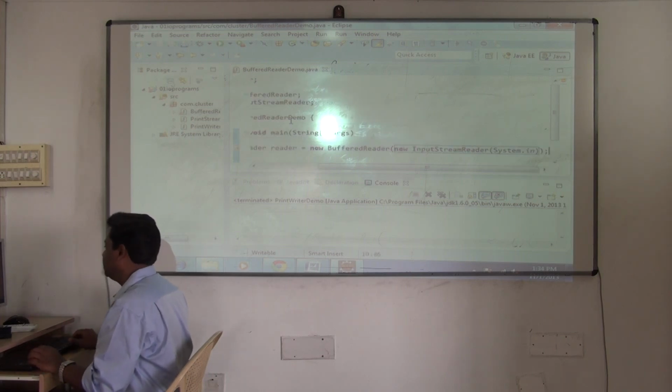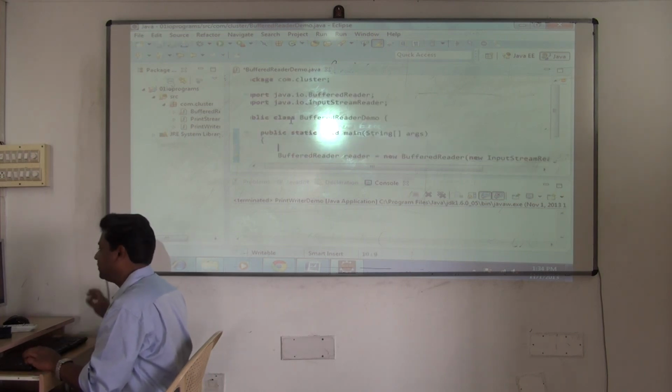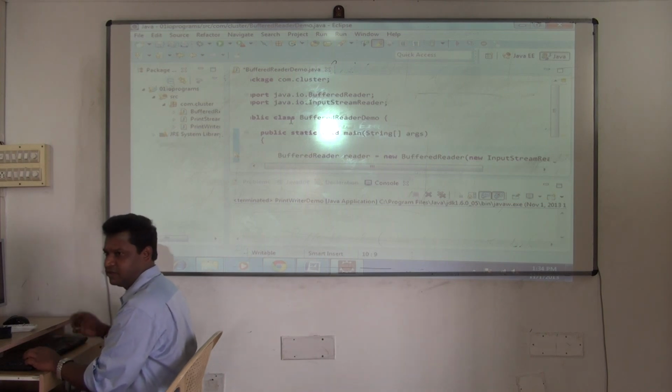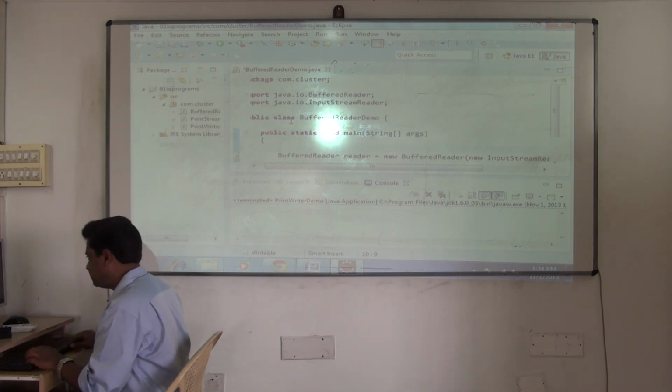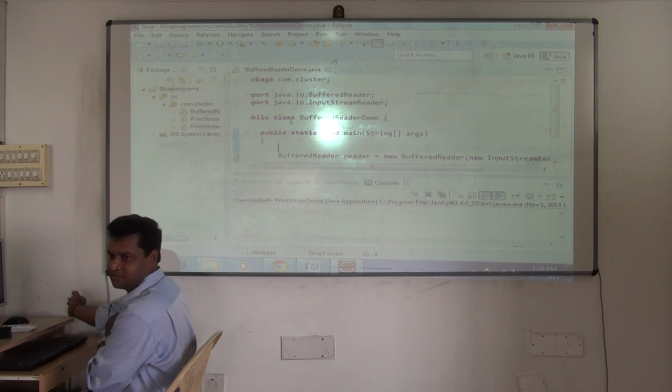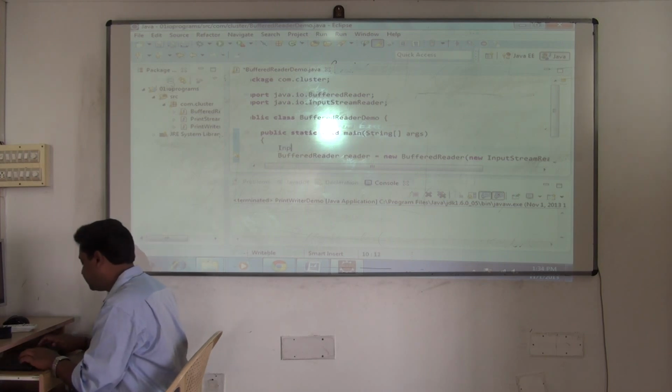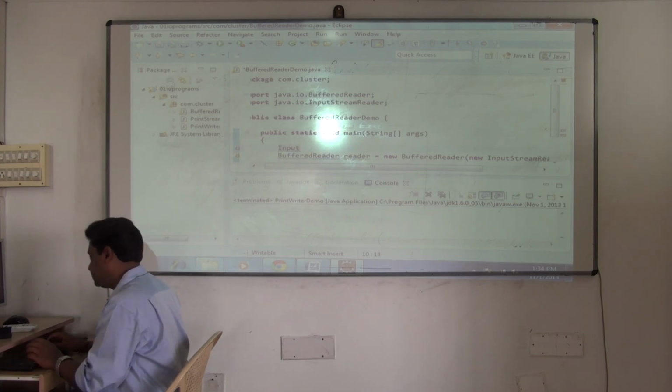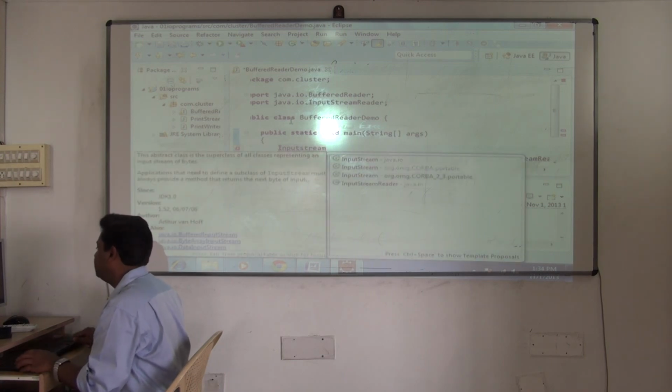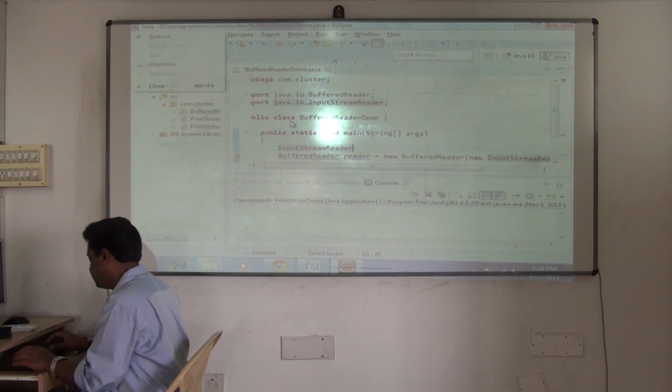Or if you want, you can write it in a single line. Sorry, this is the single line. I'll write like this. Otherwise, see, this is one option, and this is the best. We prefer like this itself. Otherwise, I can write InputStreamReader ISR is equal to new InputStreamReader.